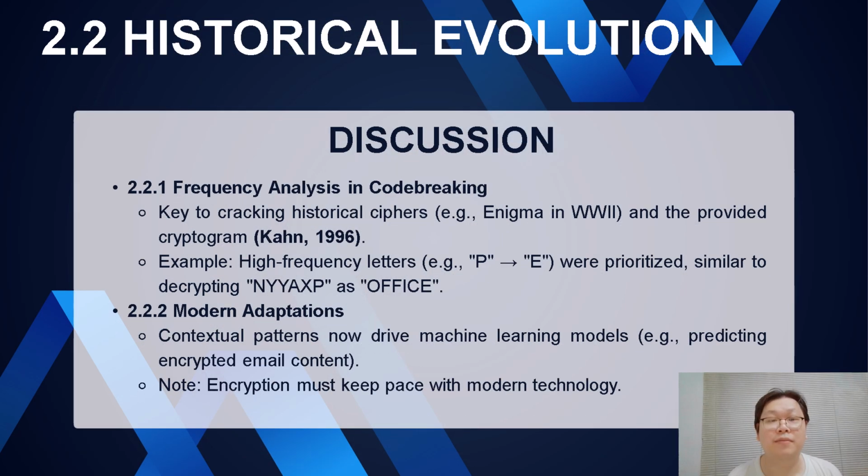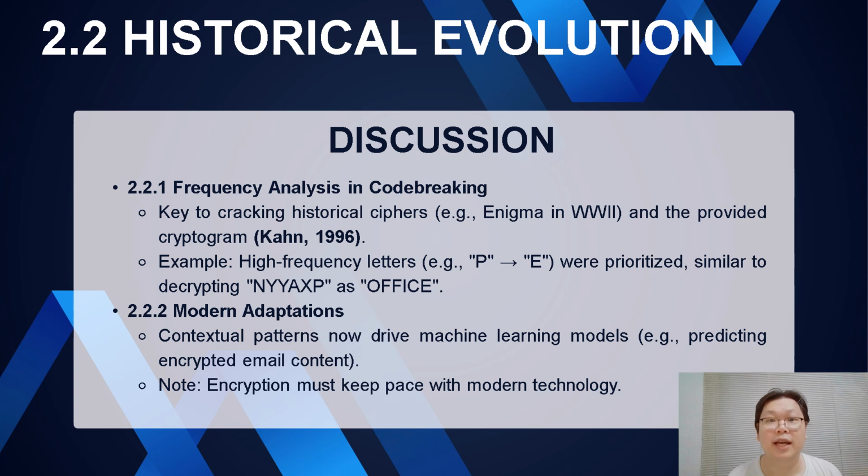Historical evolution. History shows us that encryption is a battlefield. The Romans used the Caesar cipher, shifting letters by 3, but it was easy to crack. During World War II, the Germans used the Enigma machine, a fancy code machine with spinning rotors. But Allies broke it by noticing patterns, like how some letters appeared more often. As David Kahn explains in The Codebreakers, 1996, this tactic revolutionized code breaking.